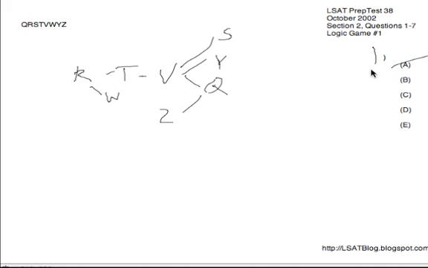For that reason, A is gone. Next, Z first, that's okay. Z could be first. Z could be anywhere from 1st through 7th. Z could go in the front and have everybody else after it. So that's okay for now. So let's say if we had Z, R, W, looking fine so far. Then we have Q, T, V. That's backwards. Q needs to go before T and V. I'm sorry, Q needs to go after T and V.